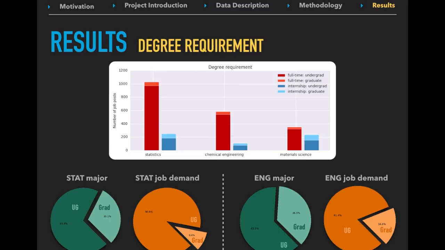As we can see, the percentage of undergrads is larger in population than that in the job market. This indicates that it might be easier for undergrads to find a job. However, another possible reason is that people with higher education levels may prefer to continue their career in academia rather than industry.